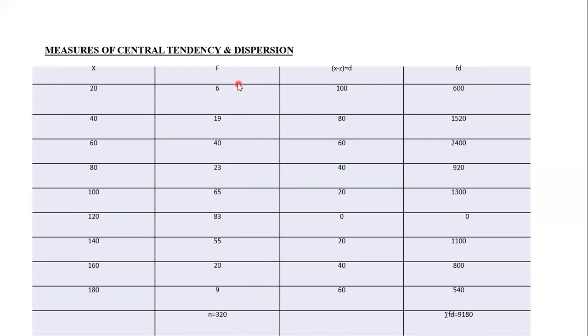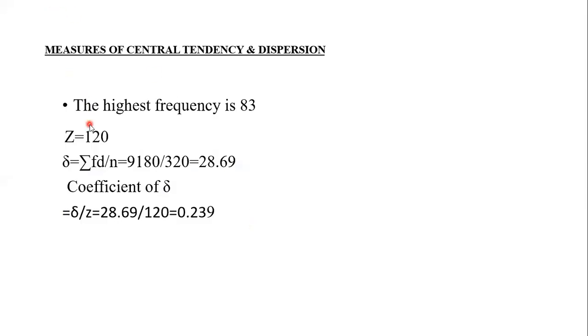D is equal to x minus mode. See, this is mode, no? So which is the highest frequency in this series? Frequency 83. The x value against 83 is how much? 120. So 120 is the mode. Clear, students? See here, the highest frequency is 83.